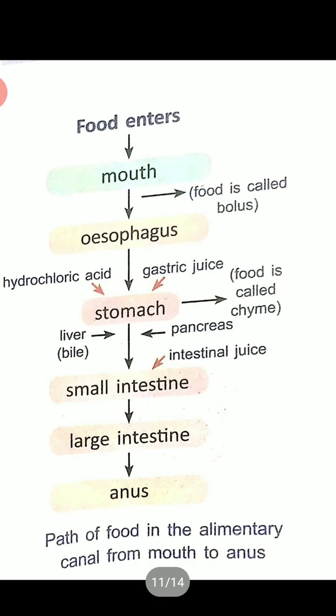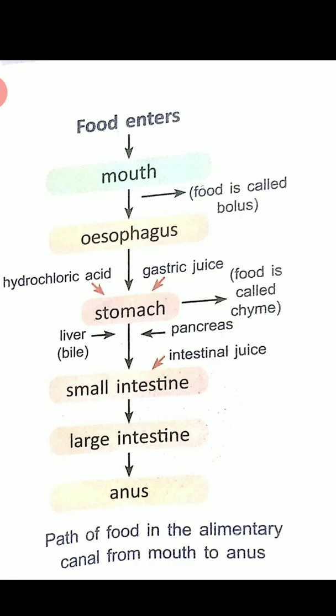So in this picture you can see food enters the mouth. Here it is chewed with the help of the saliva, and that is called bolus. And then it passes into the esophagus. From the esophagus, the food goes into the stomach. In the stomach, hydrochloric acid and gastric juices are secreted, and then the food is digested there with the help of liver bile and intestinal juices. And then the fully digested food is passed into the small intestine.